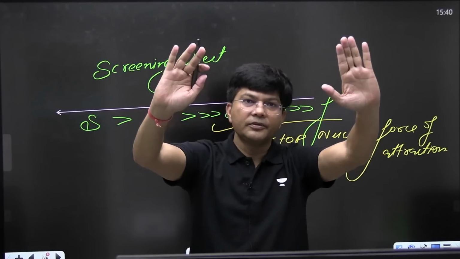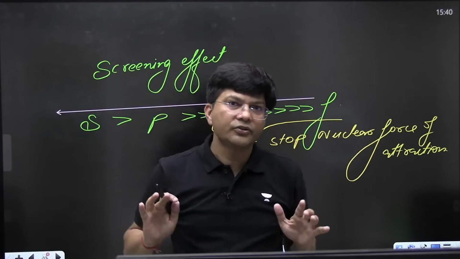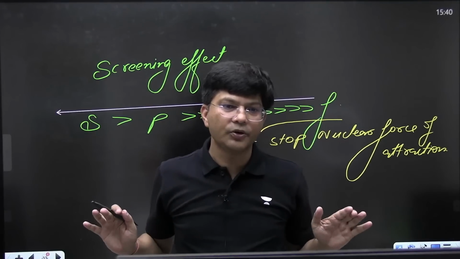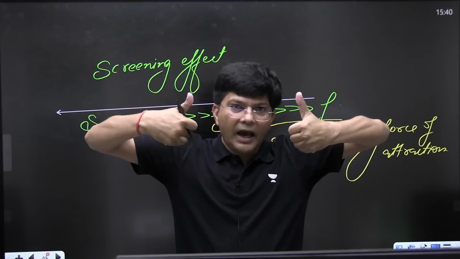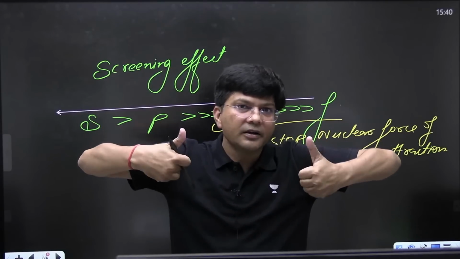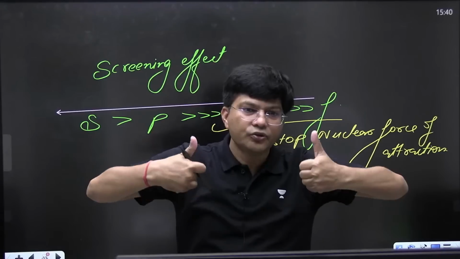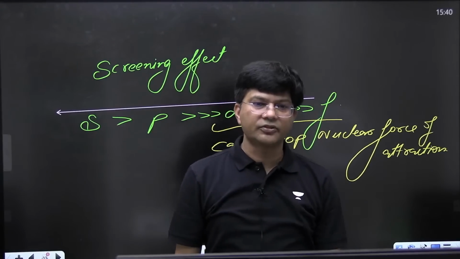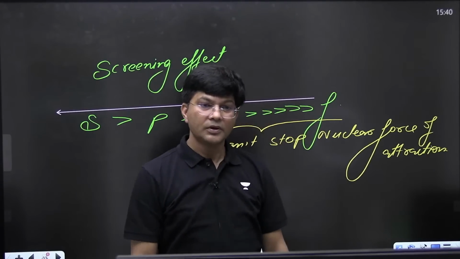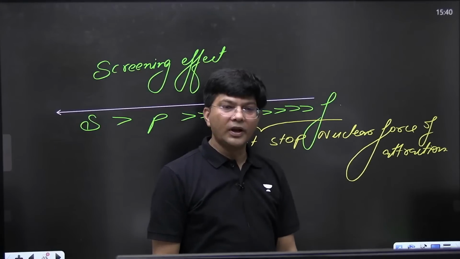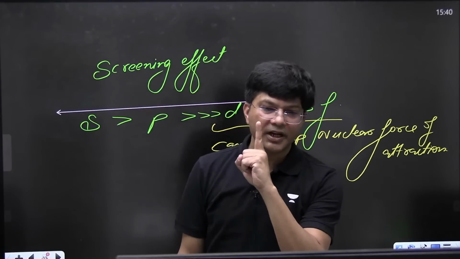Are you comfortable? Are you ready to understand each and everything? Just let me know in the comment section. Are you energetic? If your Josh is high, let me know in the chat section. I want to see.